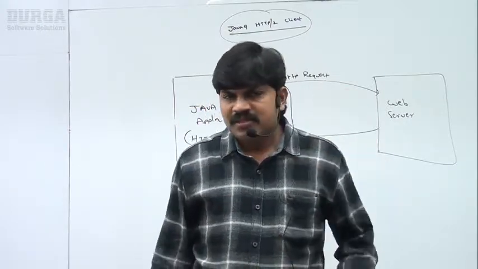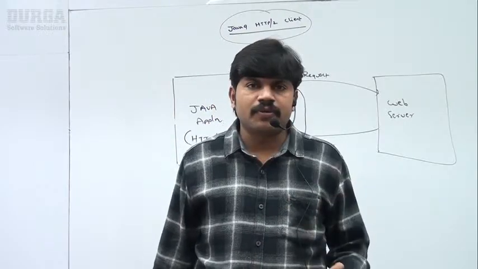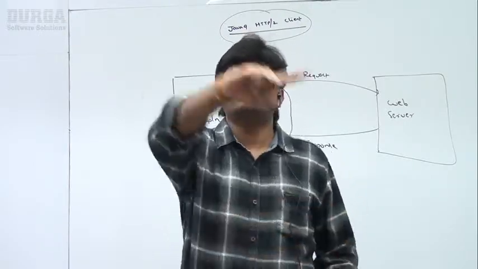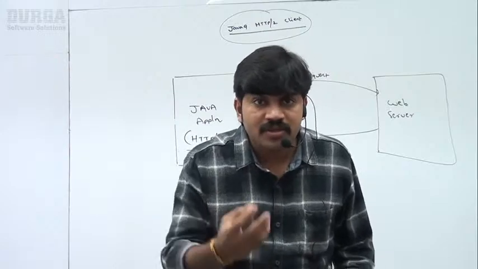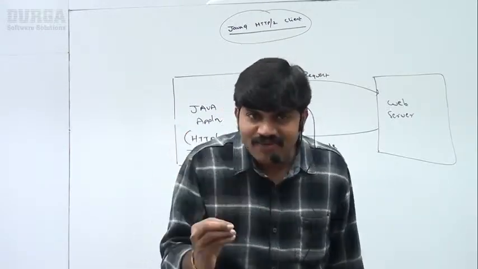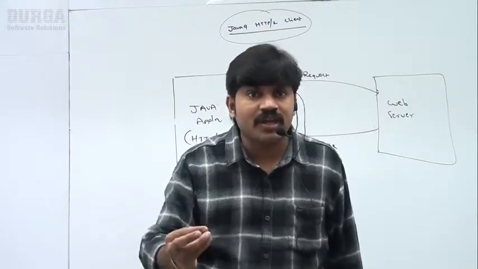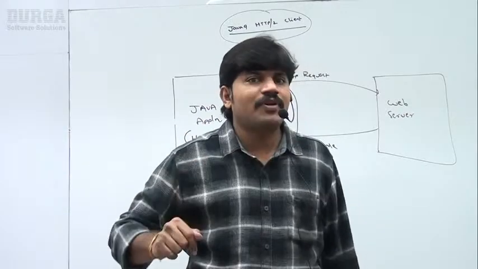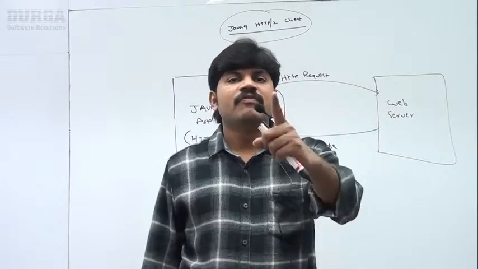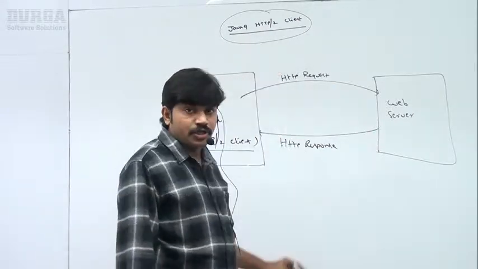Remember that, sir. Sir, do you know, I want to write a Java program. From the Java program, I want to send a request to Gmail. Now I will get the inbox. That inbox information I have to display for the end user. Are you getting that? Sir, I want to send a request from my Java program to Facebook. Now I have to get Facebook updates from the Java program. How can you do it? For that, which concept is required, sir? Here, Java 9 HTTP2 client.